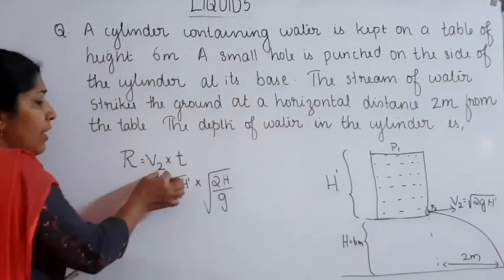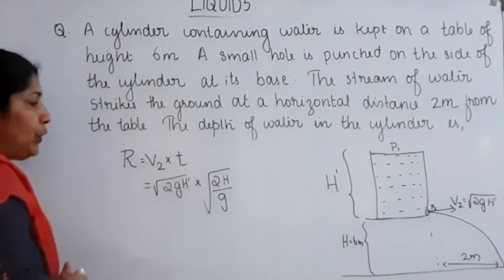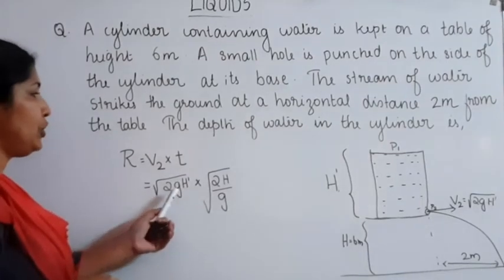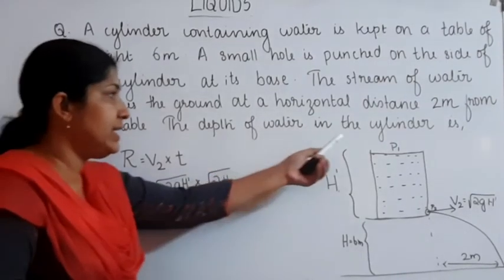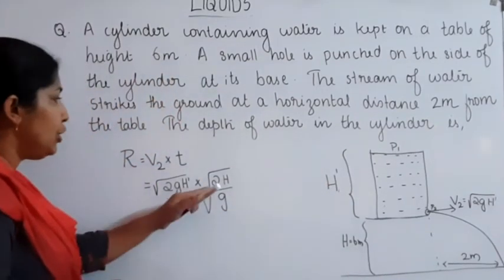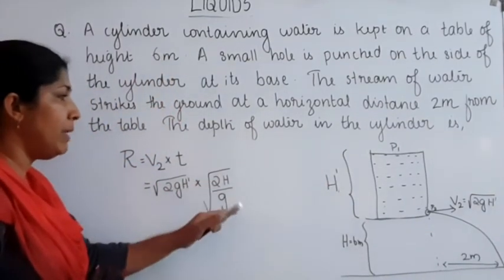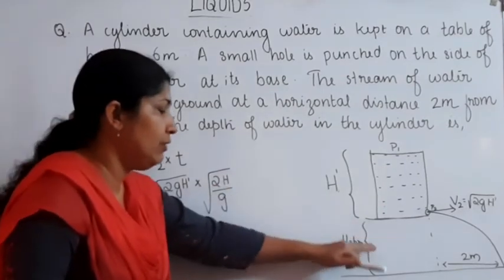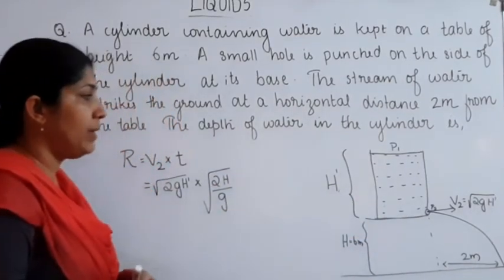Then we can substitute the value of V2. V2 is equal to root of 2G into H dash, H dash is the depth of the water in the cylinder, into root of 2H by G. H is the height at which the cylinder is placed from the ground.